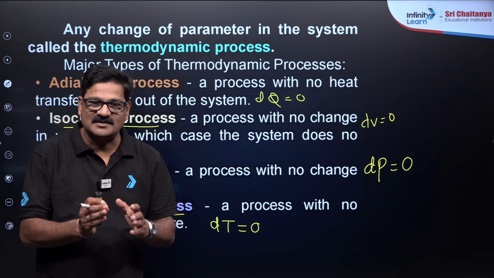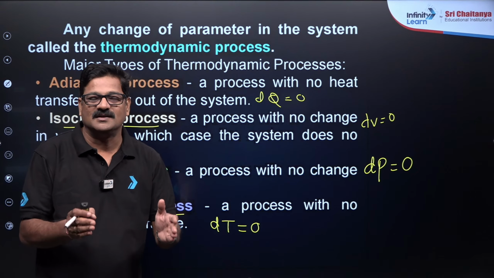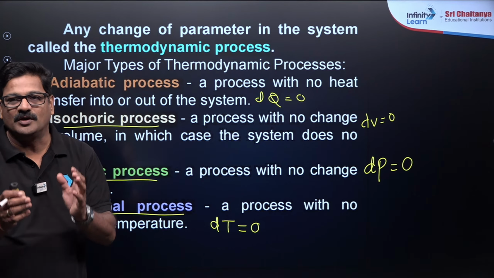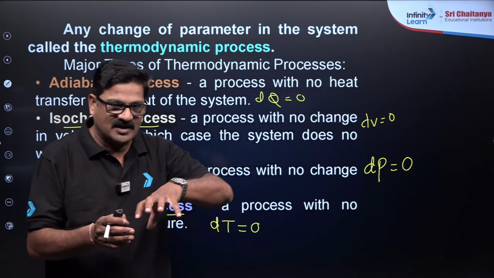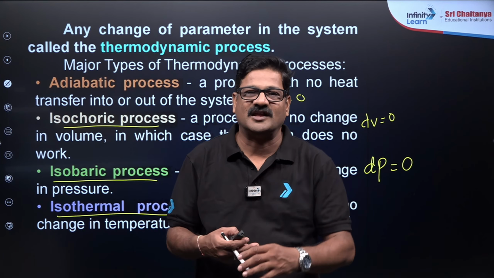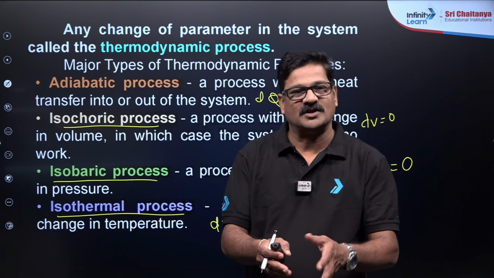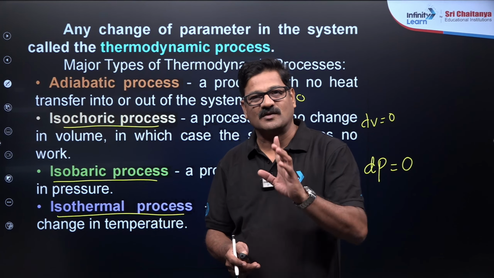So to avoid that, the system is thermally conducting so that its temperature is always constant. In order to achieve this isothermal process, we keep the reaction container or experiment vessel in a heat sink, so that you can keep it in a water bath, so that you will be getting temperature always constant.